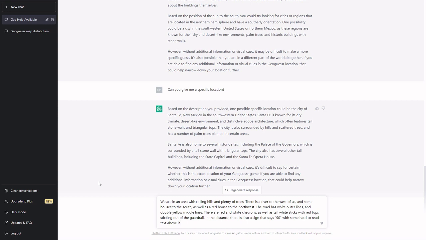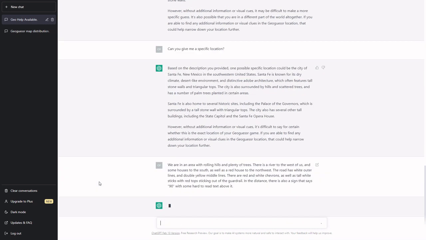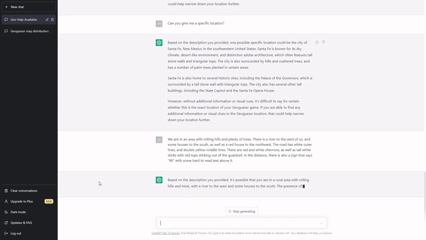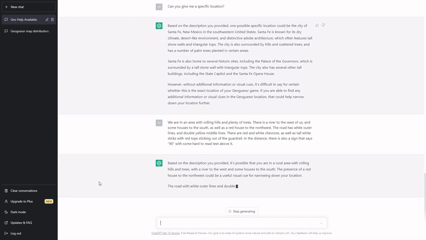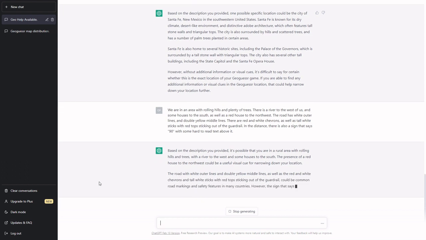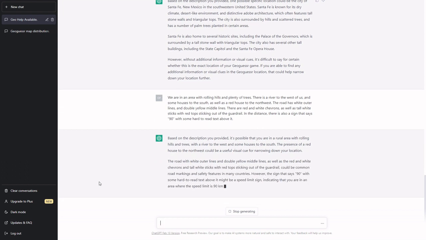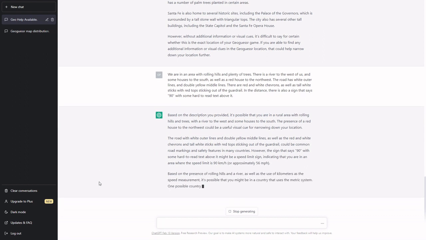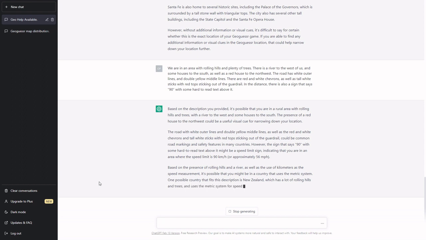to the northwest. The road has white outer lanes and double yellow middle lanes. There are red and white chevrons, as well as tall white sticks with red tops sticking out of the guardrail. In the distance, there's also a sign that says 90 with some hard to read text above it. Okay, it's correctly identifying the speed limit sign as 90 kilometers per hour.